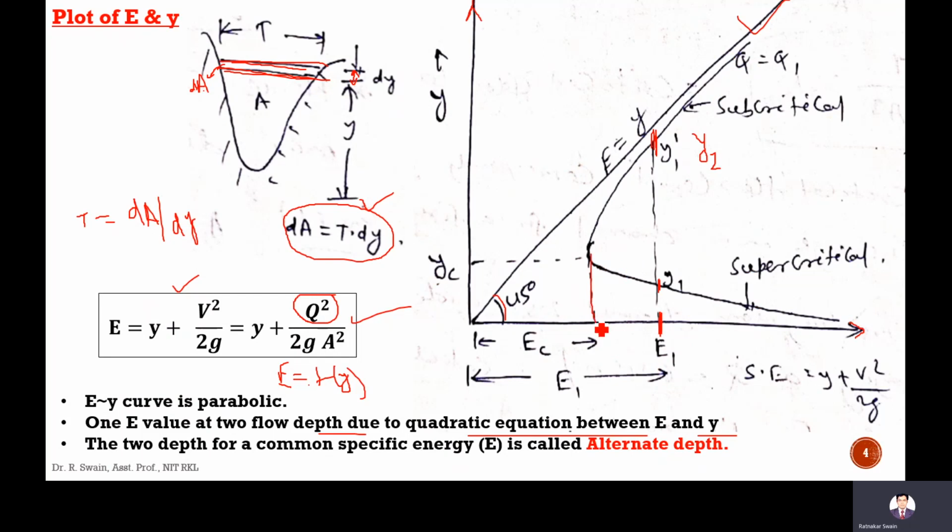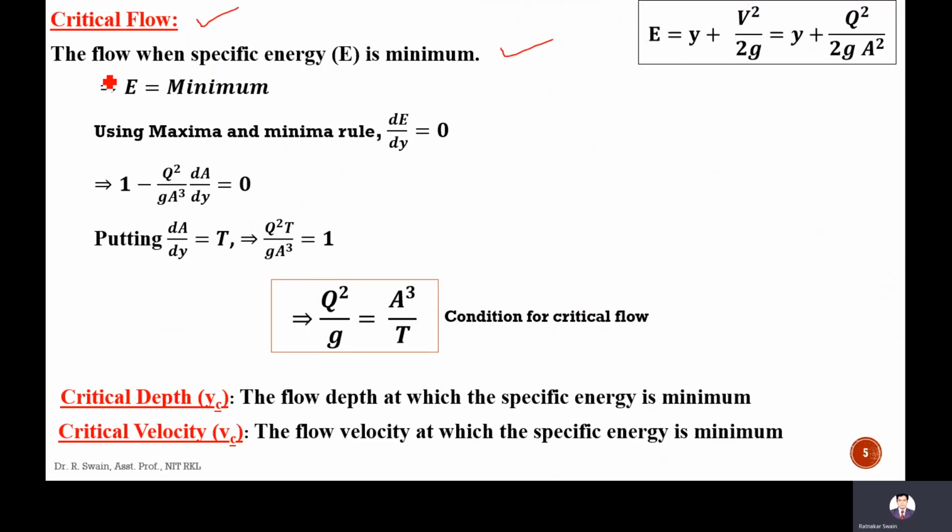Okay, if the specific energy is less than this minimum specific energy, then flow is not possible. And this minimum specific energy occurs at one depth, which is called the critical depth or yc. And the flow at this minimum specific energy is called critical flow.